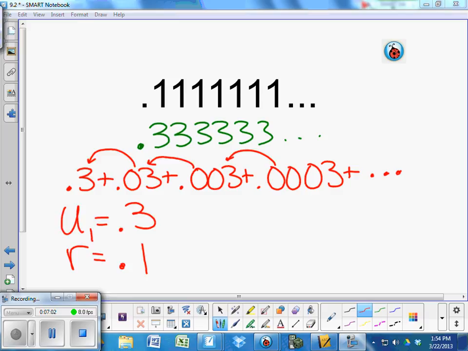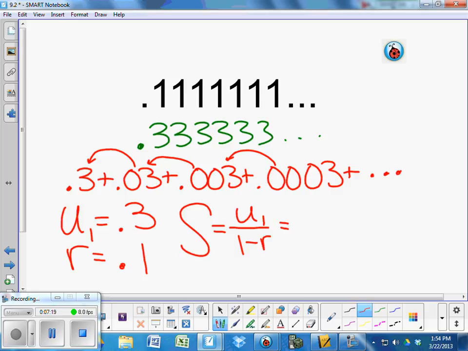So there's our U1 and our R. So go through the three-part checklist. Is it geometric? Is it infinite? Is R smaller than 1? So we can use this formula. So you put the first term over 1 minus R. What's 1 minus 0.1? 0.9. The decimals would get out of time, and you'd have 3/9, which reduces to 1/3, which proves that 0.3 repeating is 1/3.